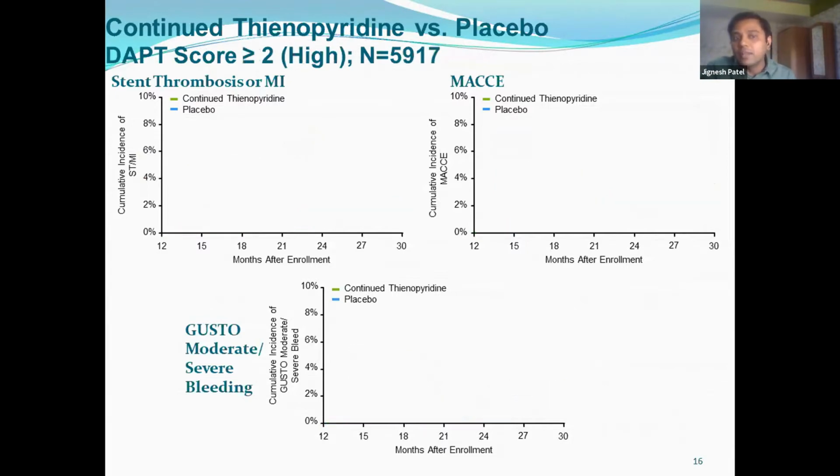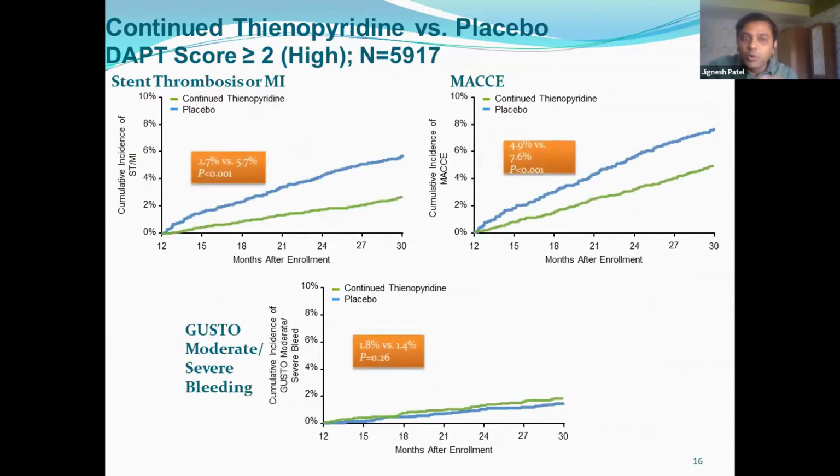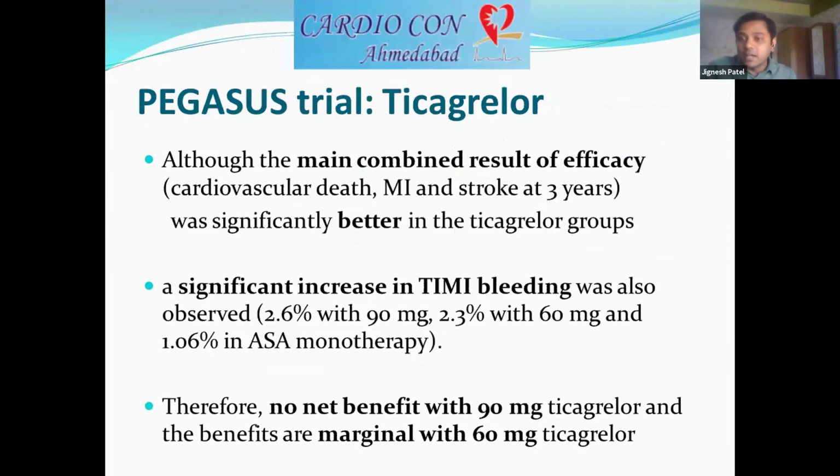Now we look at when the DAPT score is more than 2. Here the blue line is for the placebo, that is aspirin alone, and the green is for clopidogrel plus aspirin. When the DAPT score is more than 2, there was a significant reduction in stent thrombosis, myocardial infarction, as well as major future CV events. And look at the bleeding events: there was no significant increase in bleeding with clopidogrel. So we can say that from the DAPT trial, clopidogrel significantly reduces CV events, MI, as well as future stent thrombosis without a significant increase in bleeding.